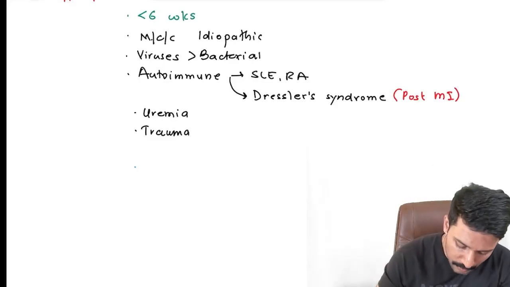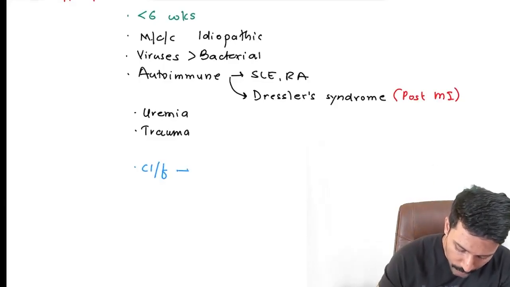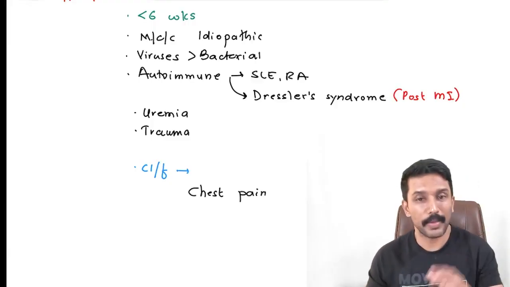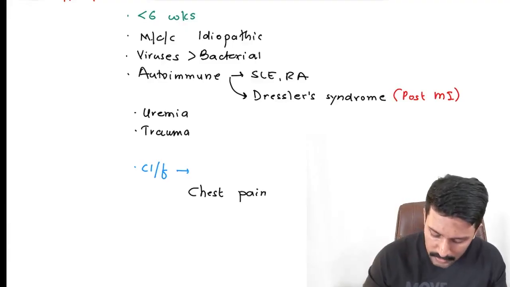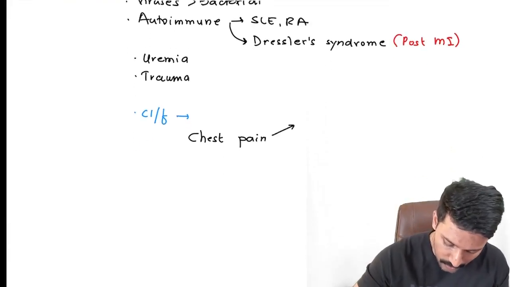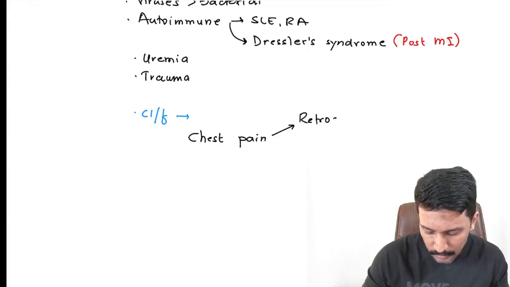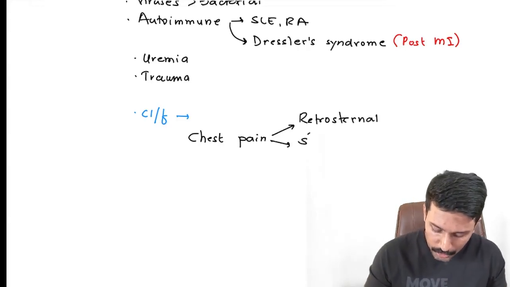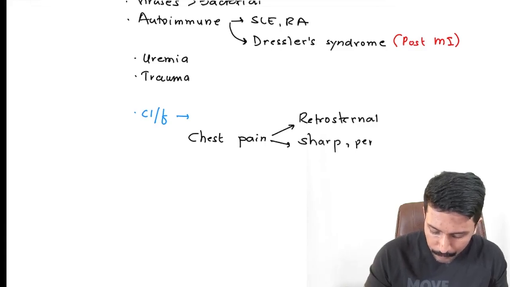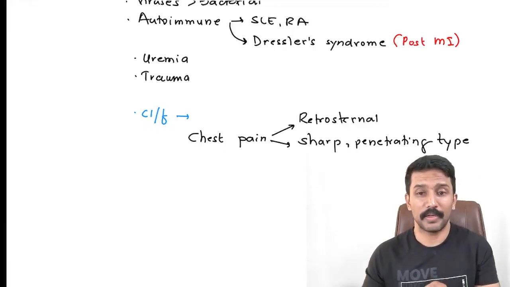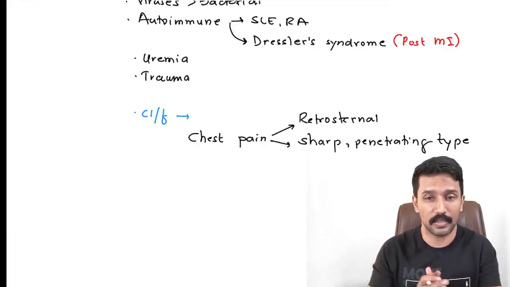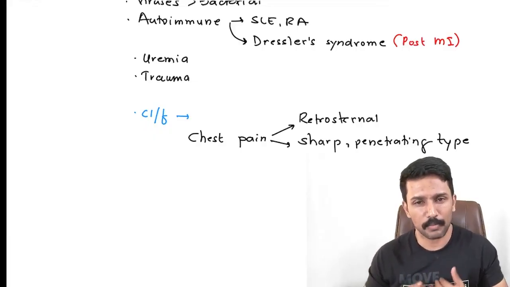Now, what clinical features do these patients present to us with? The patients with acute pericarditis present with chest pain, but this chest pain is little different from the pain of MI, but somewhat similar also. What is the similarity? This chest pain is retrosternal, just like the pain of ischemia. It's a retrosternal chest pain. But how is it different? This pain is sharp and penetrating type. And remember, the pain of MI is not sharp and penetrating. It is diffuse, squeezing, or constricting type. Patient cannot sharply localize where exactly it is hurting in a case of MI. But here it is sharp, penetrating type.